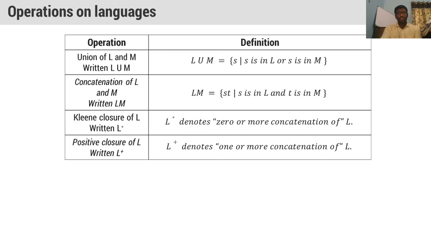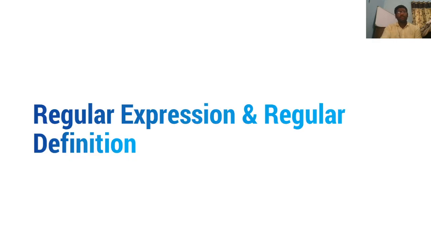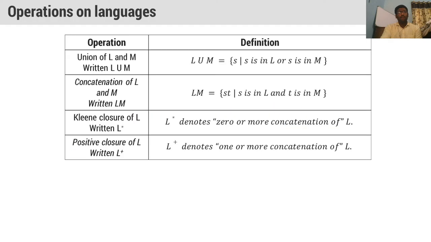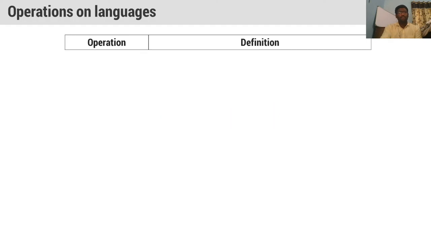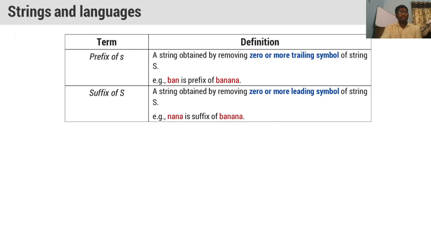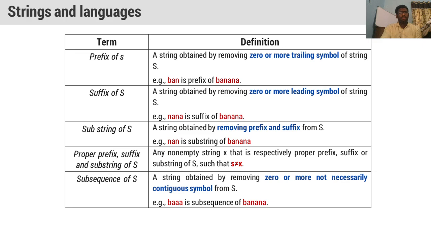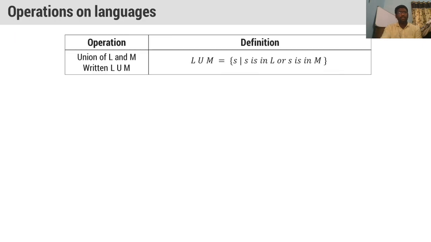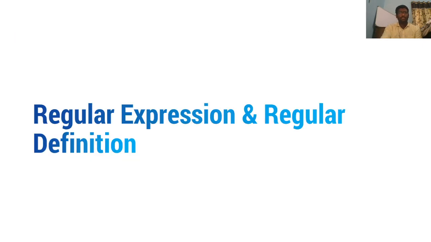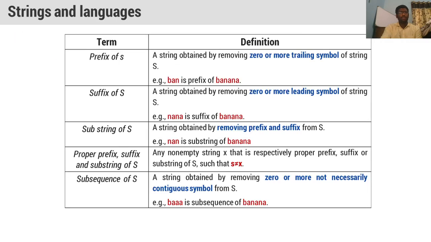We have studied this basic concept in the earlier classes. Okay, this is about operations on languages, and strings and languages. So in the specification of tokens, we are done with the strings and languages, and the next one is operations on languages.